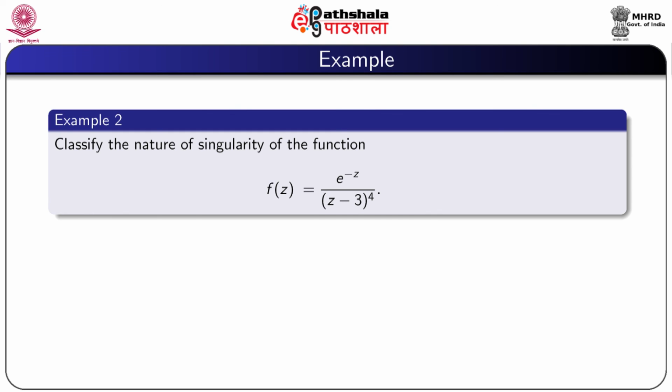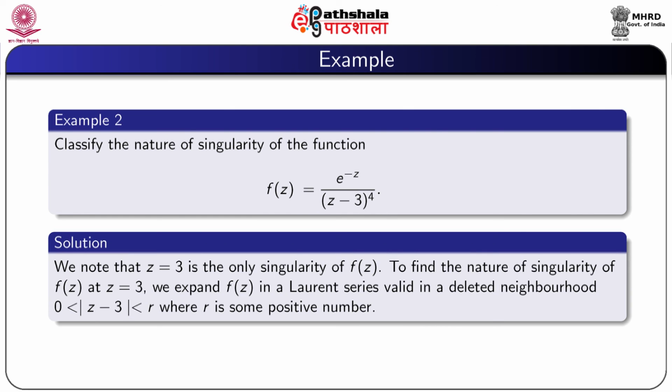Another example: classify the nature of singularity of the function f(z) given by e^(-z)/(z - 3)^4. We note that z = 3 is the only singularity of f(z), because at z = 3 the function is undefined. To find the nature of singularity of f at z = 3, we expand f in a Laurent series valid in a deleted neighborhood 0 < |z - 3| < r, where r is some positive number.